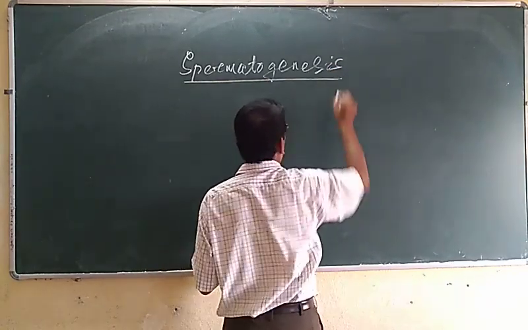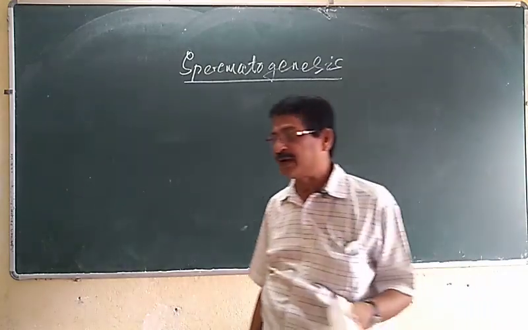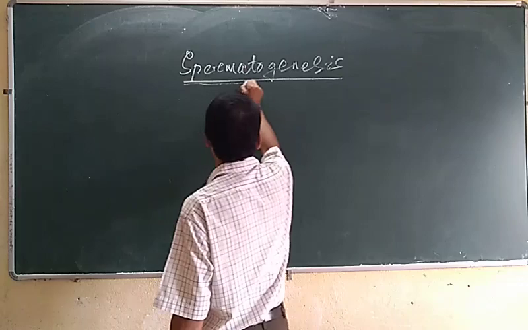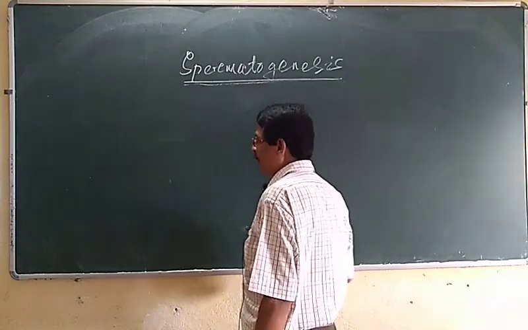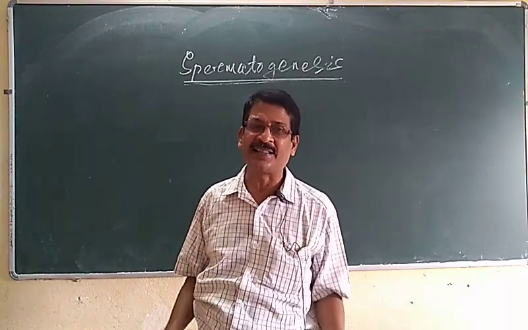First of all, we should know what spermatogenesis is. Spermatogenesis is a process by which sperms are formed inside the testis.